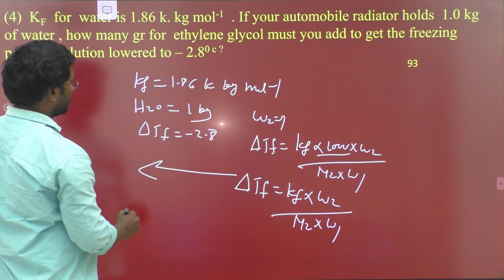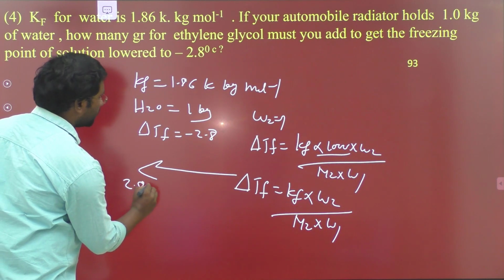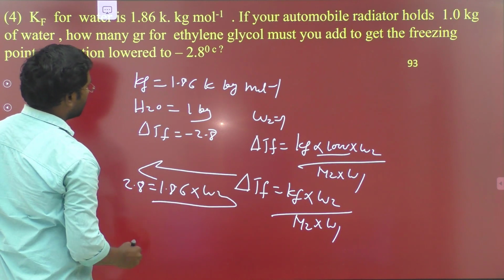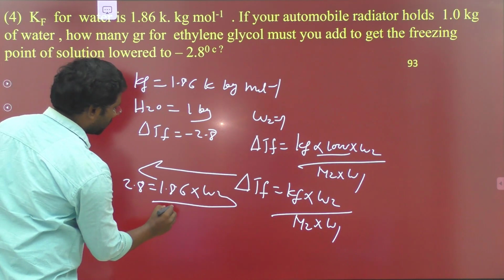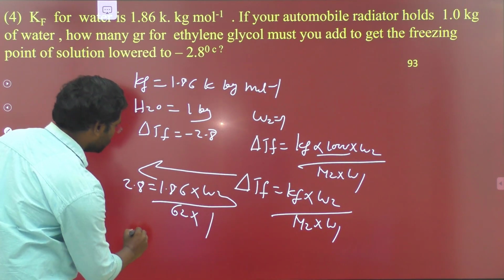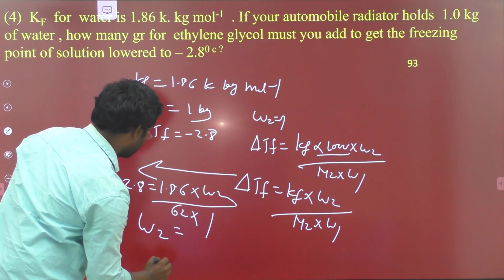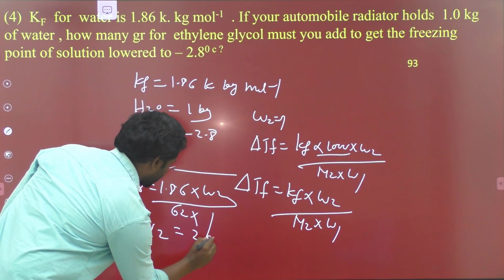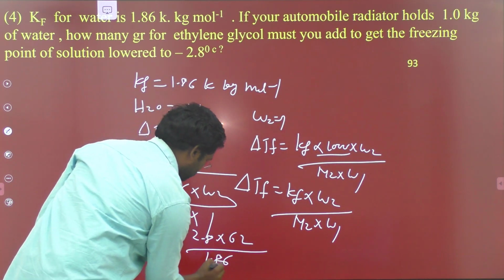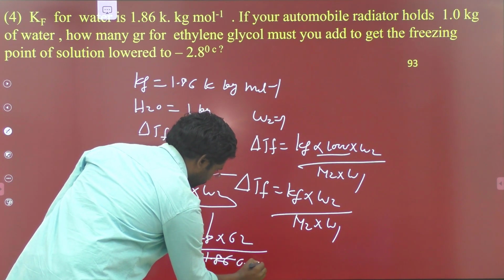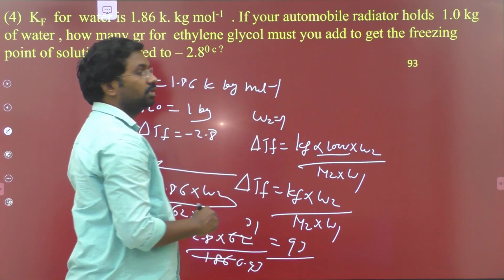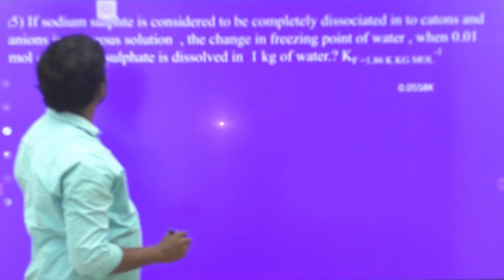Therefore ΔTf here is equal to 2.8, and Kf is 1.86. We calculate W2, with M2 of ethylene glycol being 62, and the weight of the solvent is 1 kg. Therefore W2 is equal to 2.8 into 62 by 1.86, which gives approximately 90 grams. So this question is also regarding the depression of freezing point.